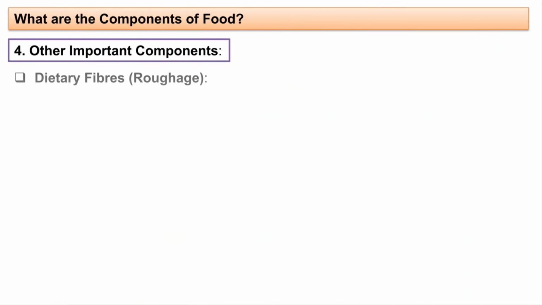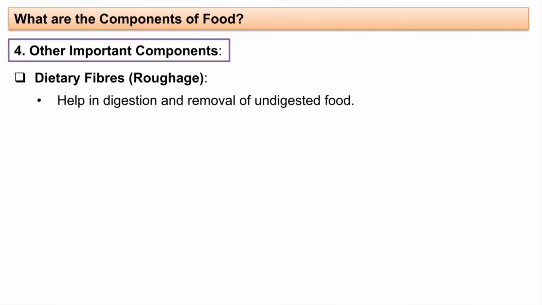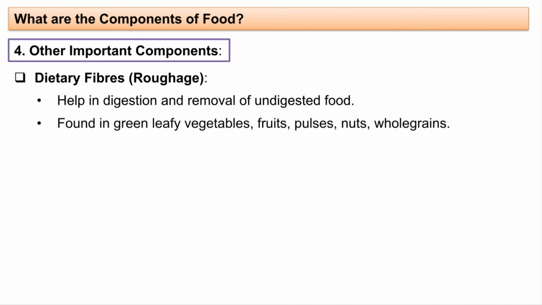Other important components we have are dietary fibers, that is the roughage, that we should be including in our diets. Why? Because it helps in digestion and removal of undigested food through the process of what? Excretion, okay. And this is very important. We should be including this roughage and this water into our diets. Found in green leafy vegetables, fruit, pulses, nuts, and whole grains.